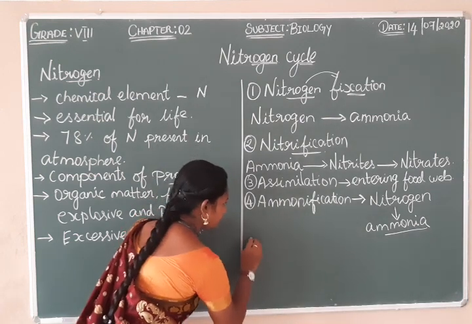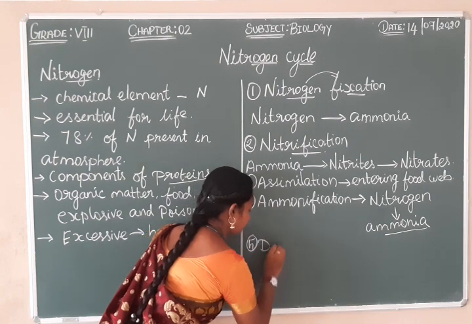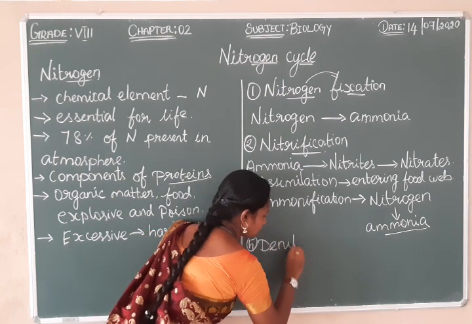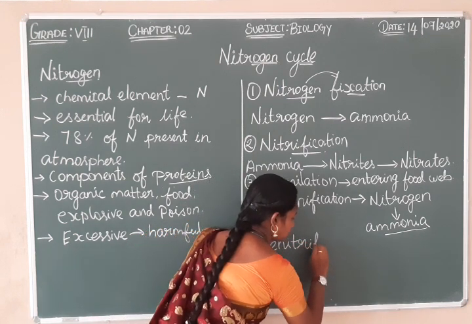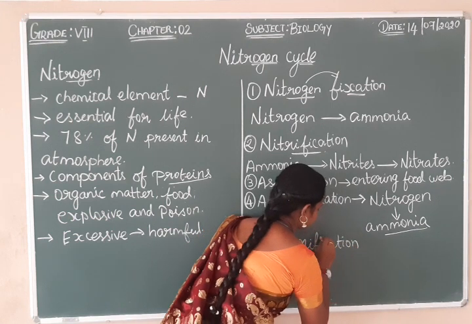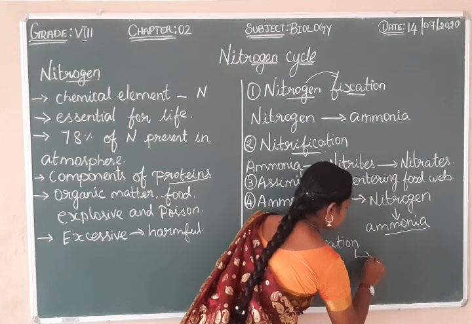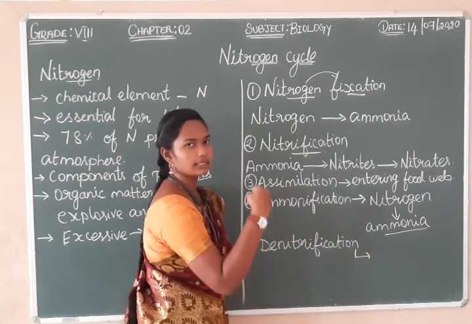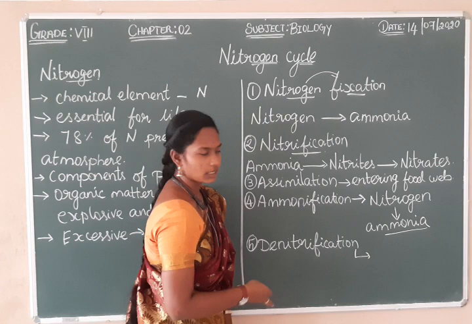And the final step is denitrification. In the denitrification step, the nitrate is converted into nitrogen and it enters the atmosphere.